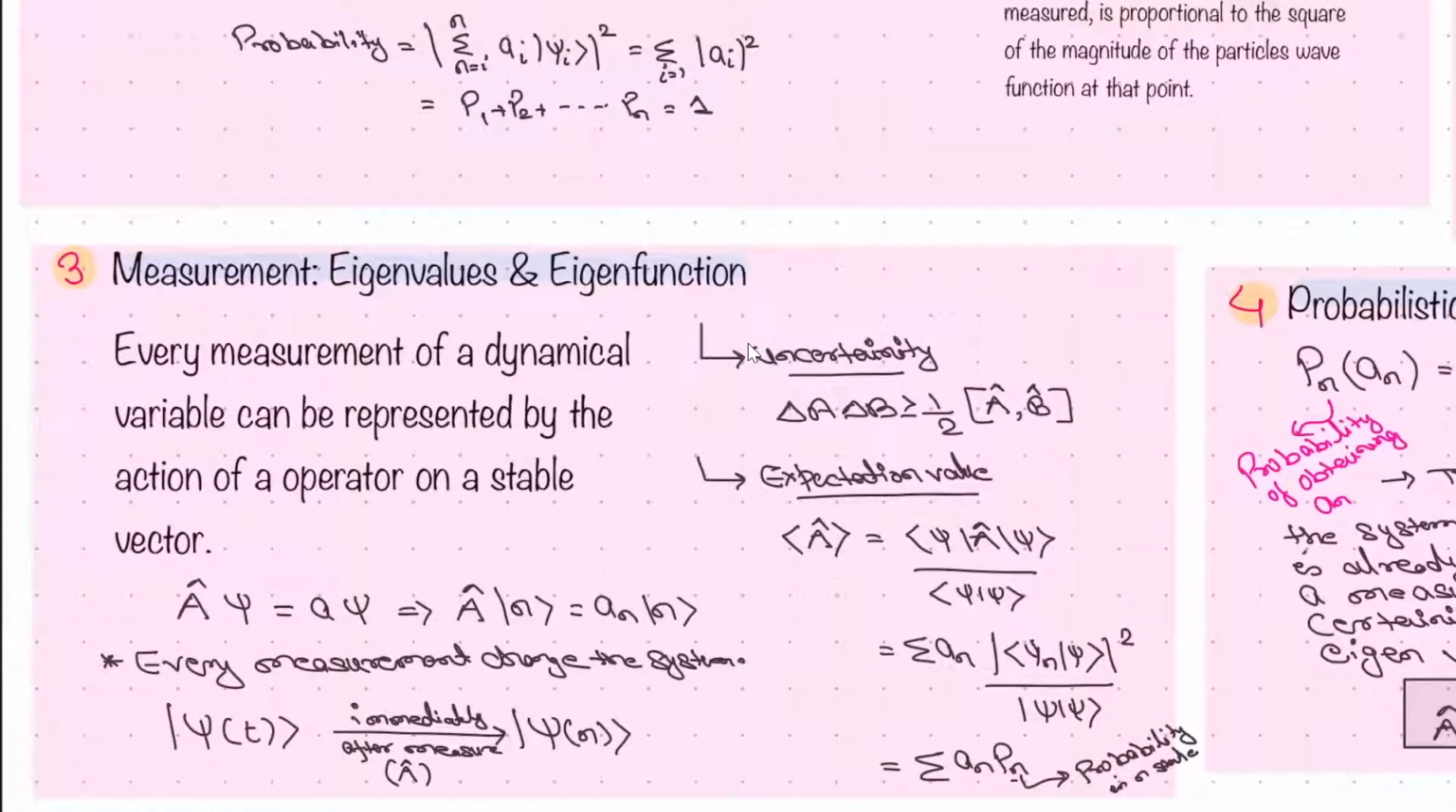If you are saying that this system has a certain value, and if you go and measure the value, it will be different. Why? Because your measurement has changed the system, right? So psi t will change to psi n just after measuring the A cap operator. A cap is basically an operator, right? Uncertainty in two quantities can be written as this. This is the commutator property. We will see. Expectation value we have already seen.